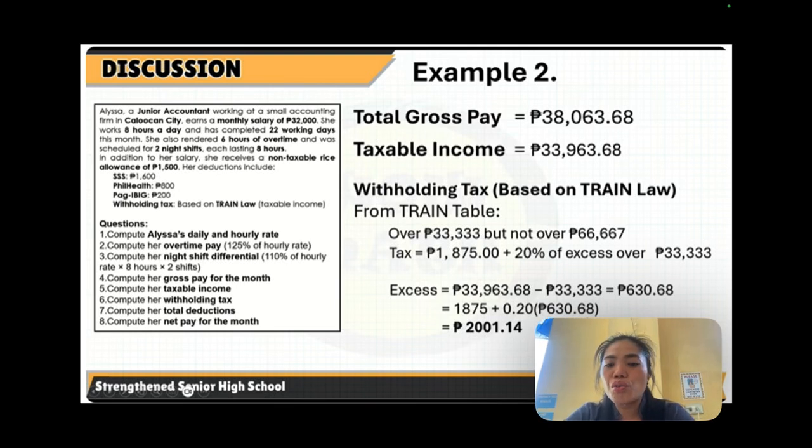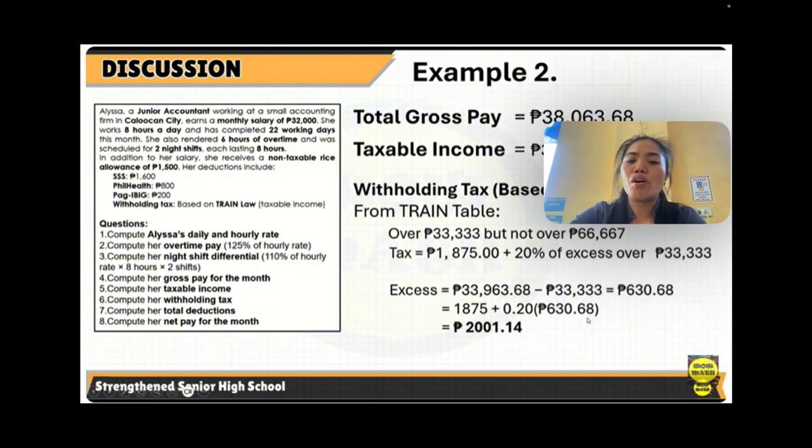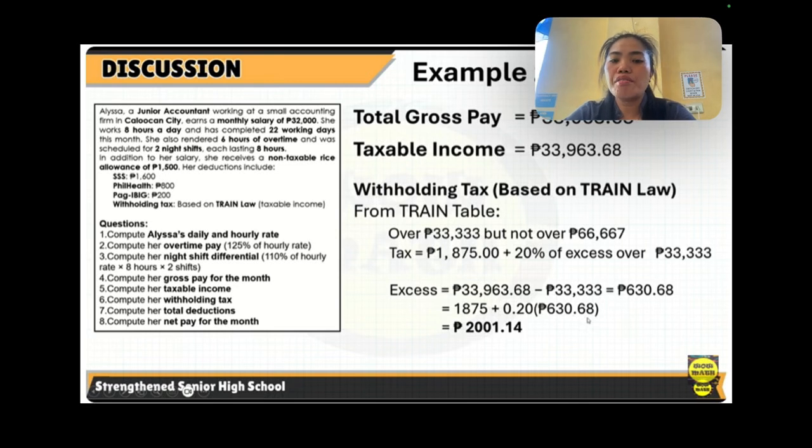To get the withholding tax based on the TRAIN law, from the TRAIN table, we look for where the taxable income of 33,963 pesos and 68 centavos falls. That's under bracket number 3, where the tax is 1,875 pesos plus 20% of the excess over 33,333.